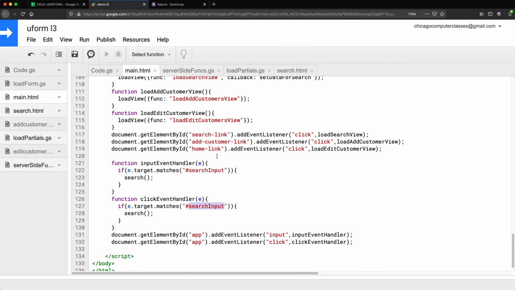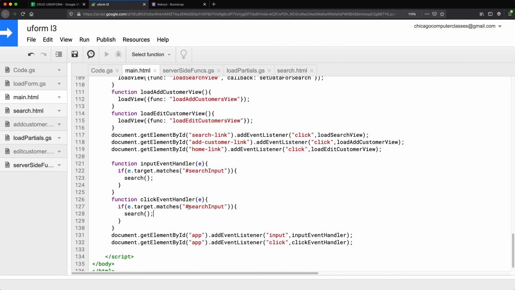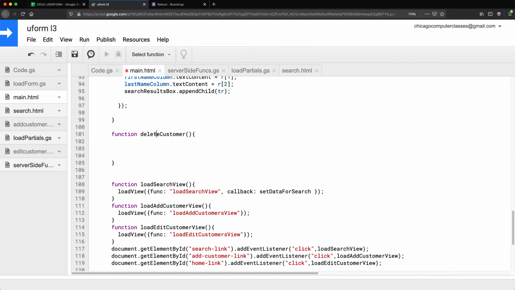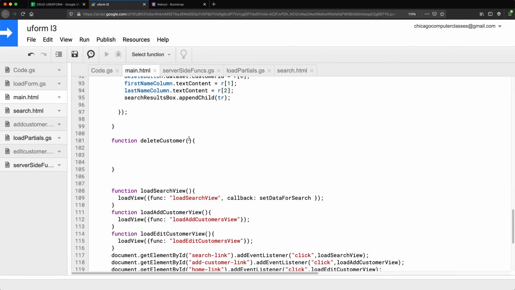And if you remember, we gave our delete buttons a class. And that class was delete button. So because it's a class, it's going to be dot, not a pound key. So if it matches this, we're going to know that this was one of our delete buttons. So we want to run that delete customer function, this. And we are going to send that event to that delete customer function so we can grab some information out of it. So with that, we'll go to our delete customer and accept that E as an event.